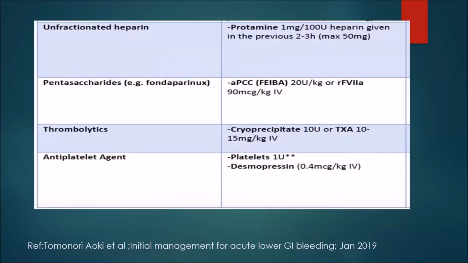There is one more question. Do you put a Ryle's tube in lower GI bleeding? Sir, we'll put a Ryle's tube. One reason is preparing the patient for colonoscopy, and to see if any brisk, dark colored secretion is coming out, so that we could rule out upper GI bleeding also in such cases. Only when you are considering brisk upper GI bleeding, you can evaluate by putting a Ryle's tube, and if it shows blood, then doing an endoscopy will be more useful than doing a colonoscopy first.